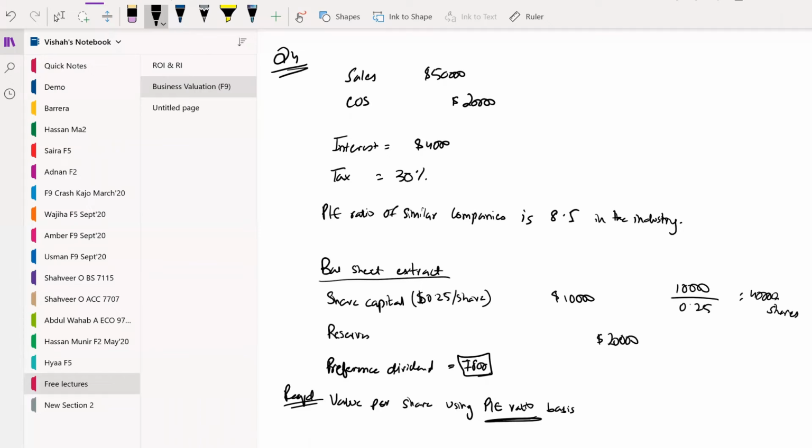Okay. Secondly, about the PAT, you can easily compute the PAT by subtracting cost of goods sold from sales, and then subtracting the interest amount and then the tax amount. That would give you profit after tax of 26,000.